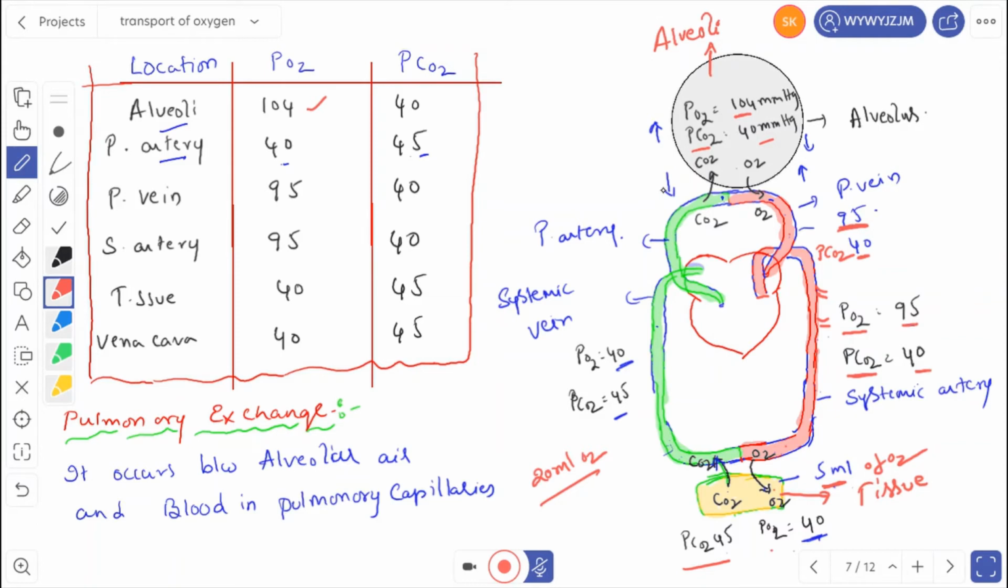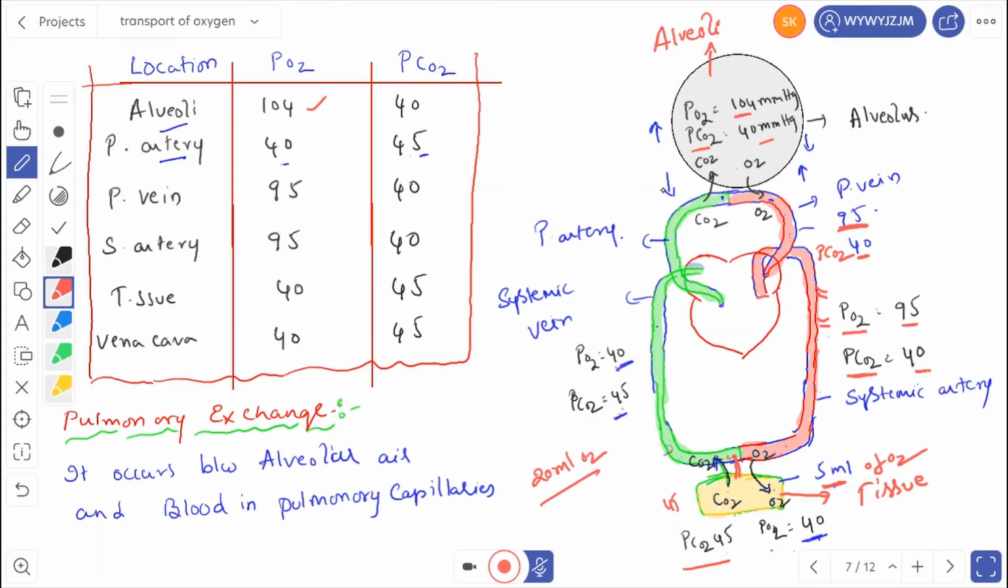Now the carbon dioxide has a partial pressure of 45 mmHg, and from the artery side, the blood is collected by the veins. In the systemic vein, the partial pressure of carbon dioxide is 45 and the partial pressure of oxygen is 40. So here the carbon dioxide diffuses into the systemic vein. When carbon dioxide diffuses into the systemic vein, we call this blood deoxygenated blood. In the deoxygenated blood, the partial pressure of oxygen is 40 and of carbon dioxide is 45.